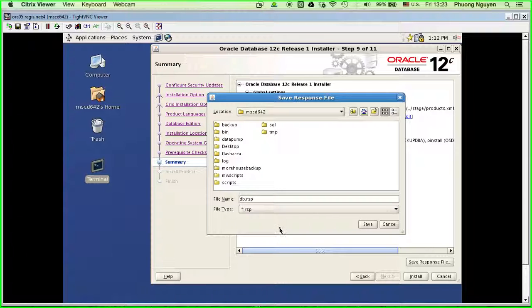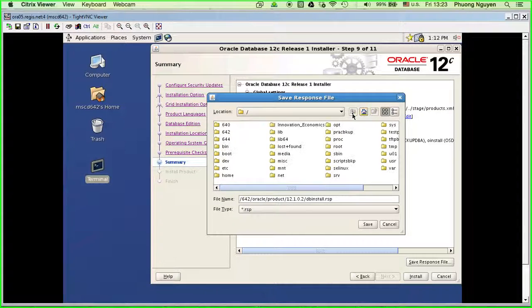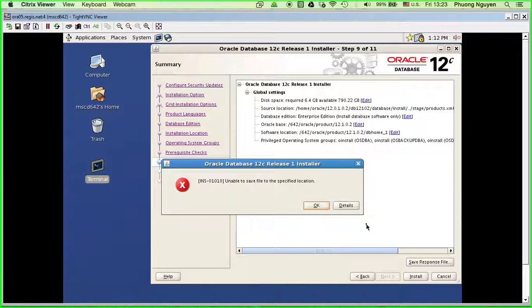I will save this file in 642 Oracle slash products slash 12.1.0.2 slash database install. Okay, I'll try to do that. We'll see how it's going. Okay, I will save that.